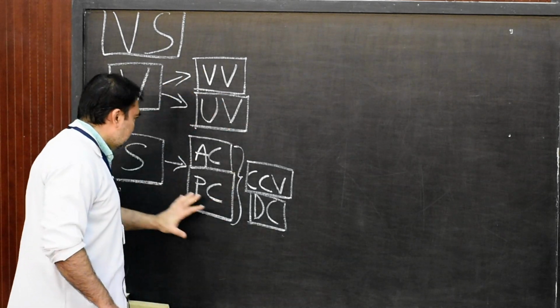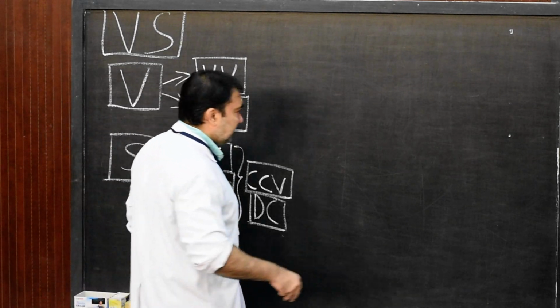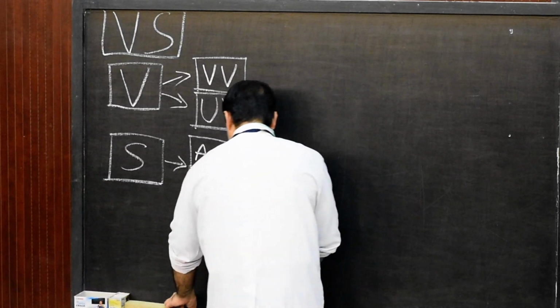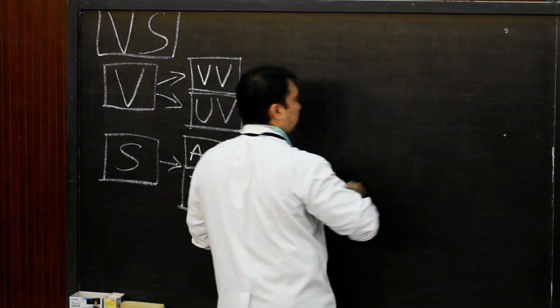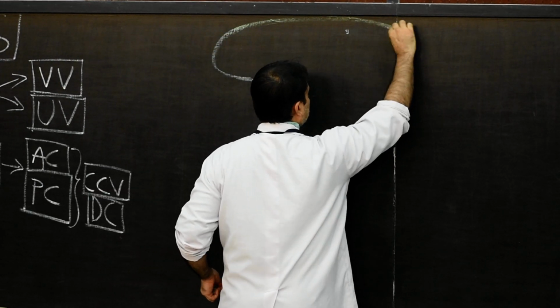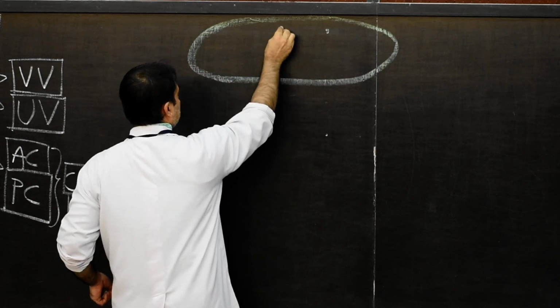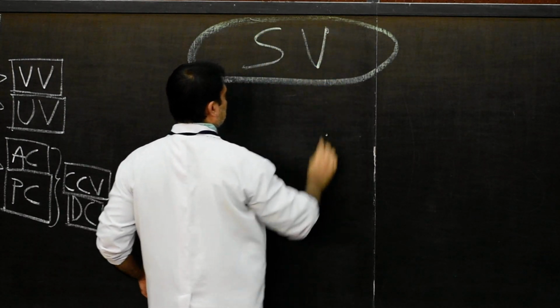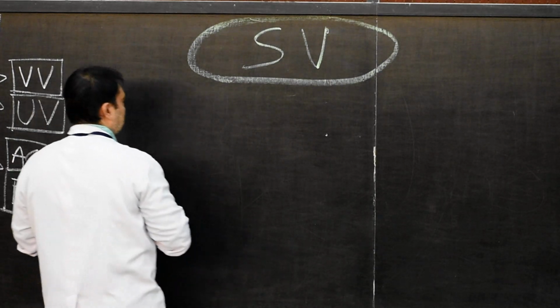Now, after writing these points, we come to the basic diagram in which we first show the sinus venosus. At this level, we are showing the entire sinus venosus, so here I will write this as sinus venosus. Then we show the right and left vitelline veins.